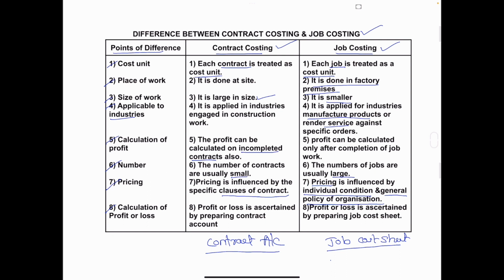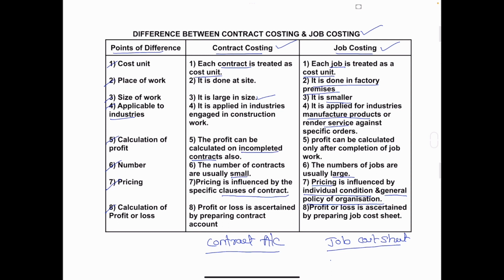Got it? So all these are the 8 differences between contract costing and job costing. Number one, cost unit. Second, place of work. Third, size of the work. Fourth, applicable to industries. Fifth, calculating the profit. Sixth, the number of contracts or orders they are taking.